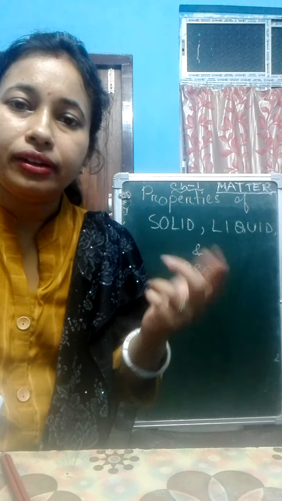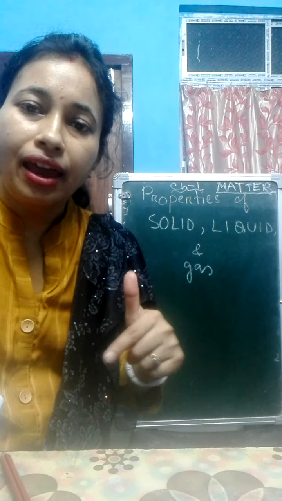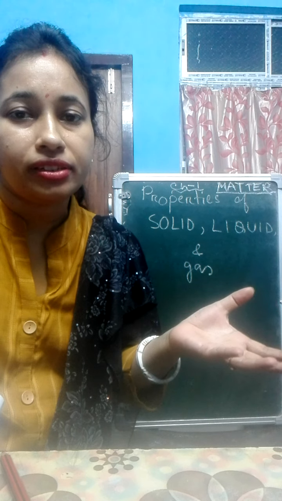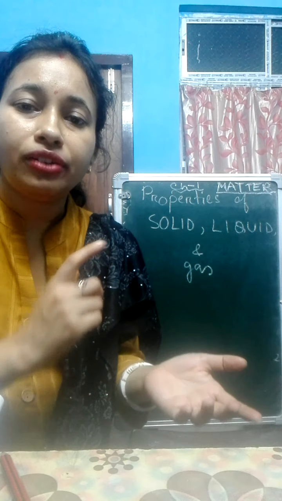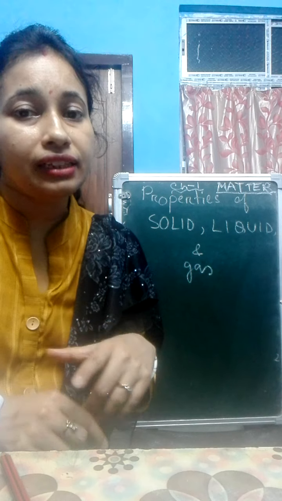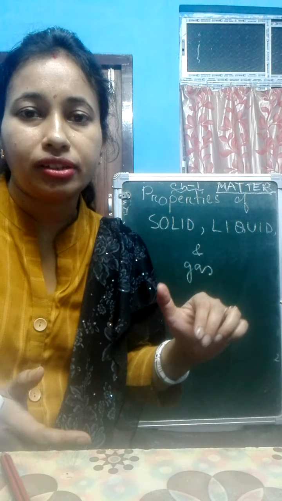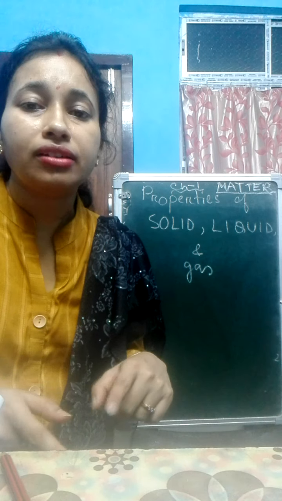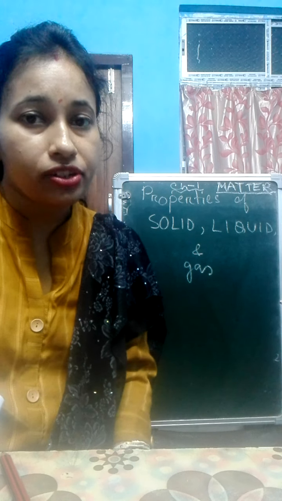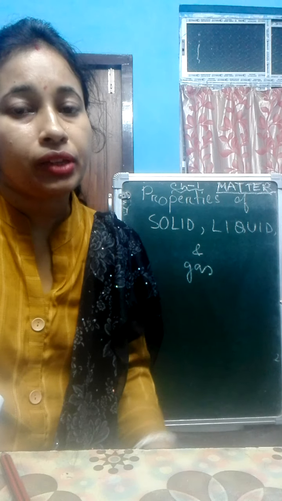So air also occupies space, and air has mass, which you can prove by taking an inflated balloon and weighing it. Compare the weight of a non-inflated balloon and an inflated one, and you will see that the inflated balloon has more weight than the non-inflated one. It proves that air has mass and occupies space. That's why air is matter. So whatever things you see around you, all are matter.